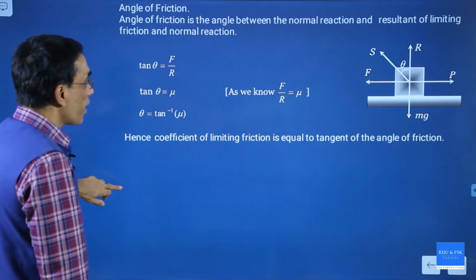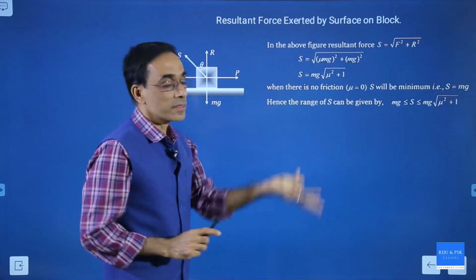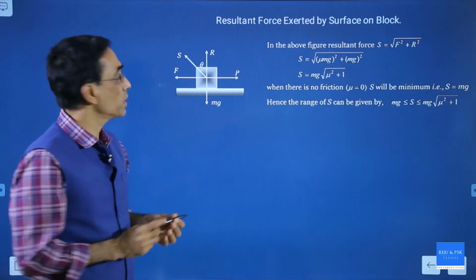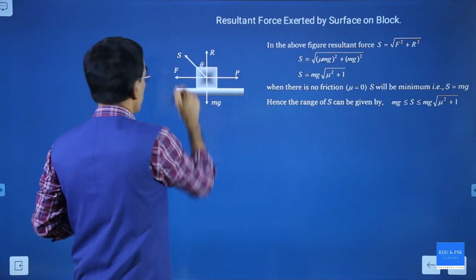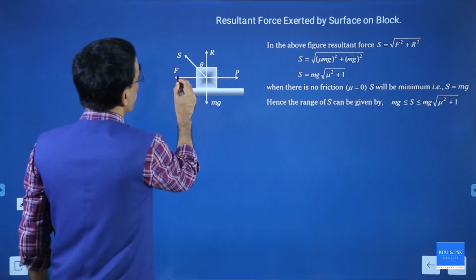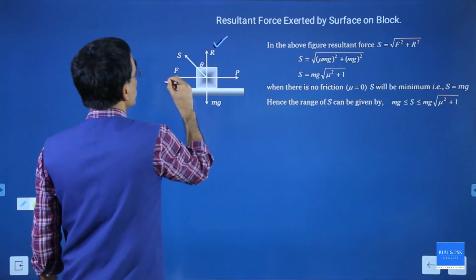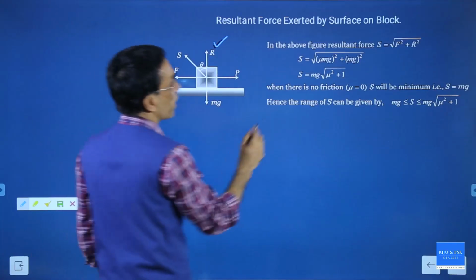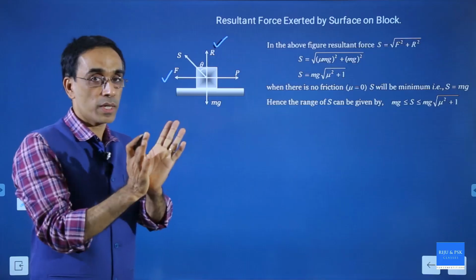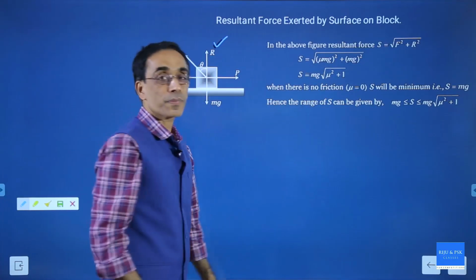Now, there is one more angle that we need to study. Before that, sometimes they will ask you how to calculate the resultant contact force. The resultant contact force, as in the previous discussion, is equal to S. How do we calculate S here? We know S is the resultant of R as well as F, and these are perpendicular to each other. So S is the square root of F square plus R square, using the parallelogram law for perpendicular forces. And we know F is nothing but mu mg.